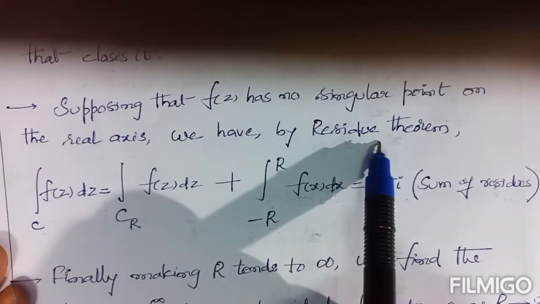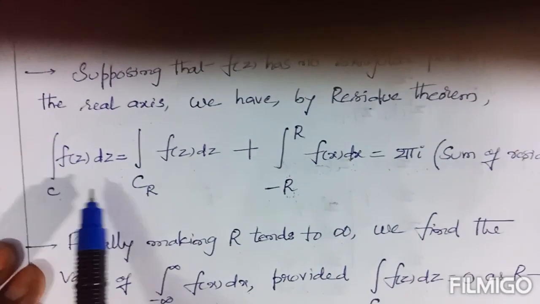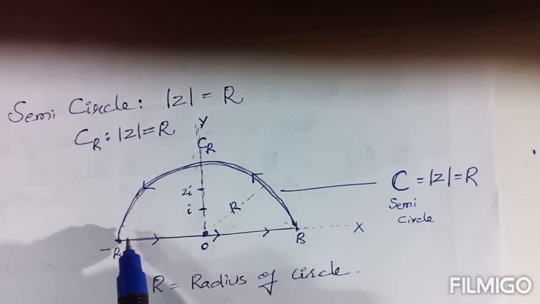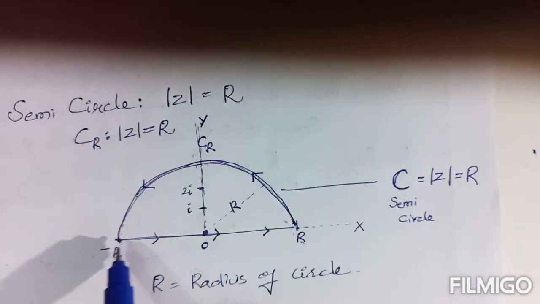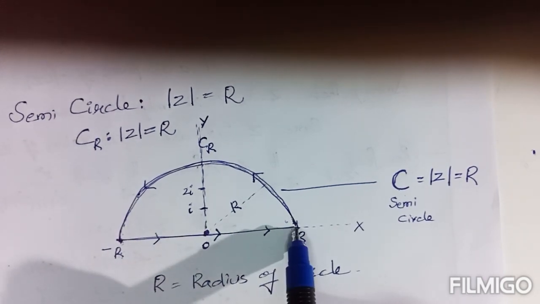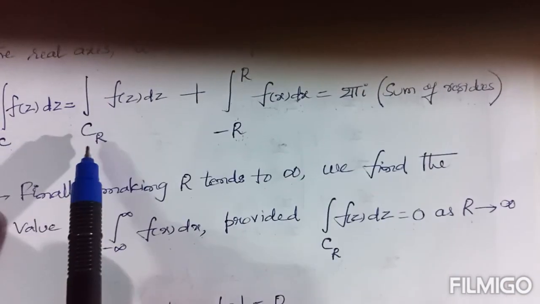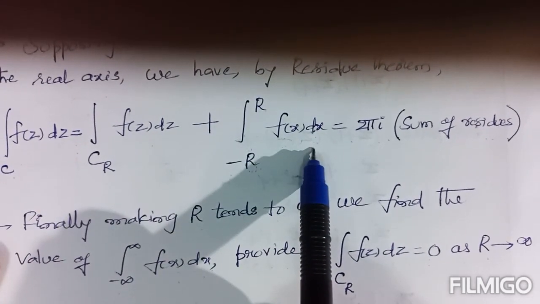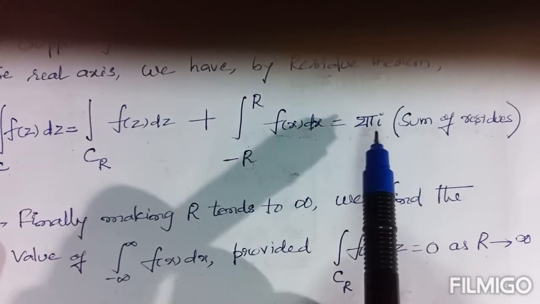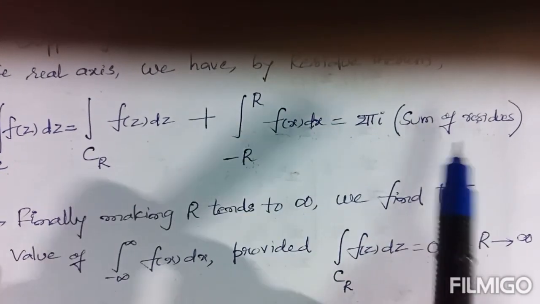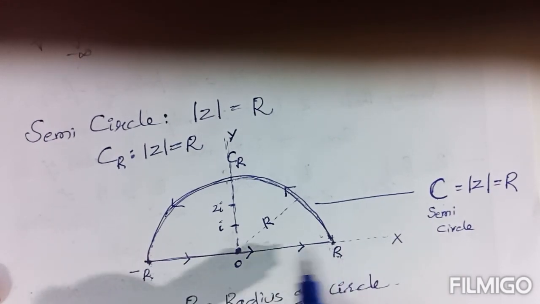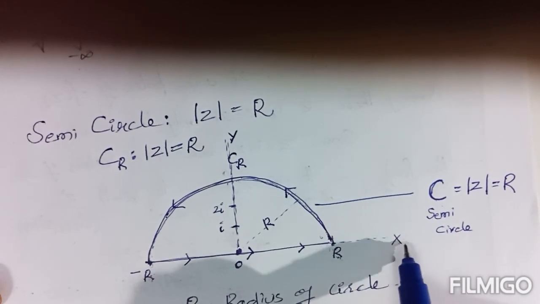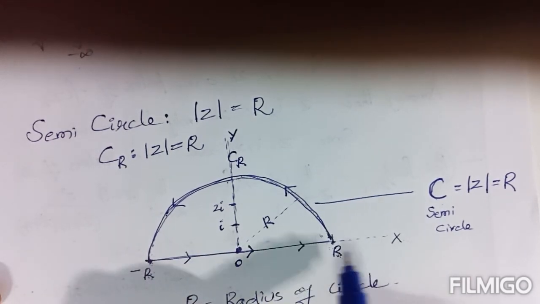By the residue theorem, the integral of f(z) along the whole curve C equals the integral along C_R plus the integral from −R to R. By the residue theorem, this result equals 2πi times the sum of the residues. Here, R and −R both tend to infinity.